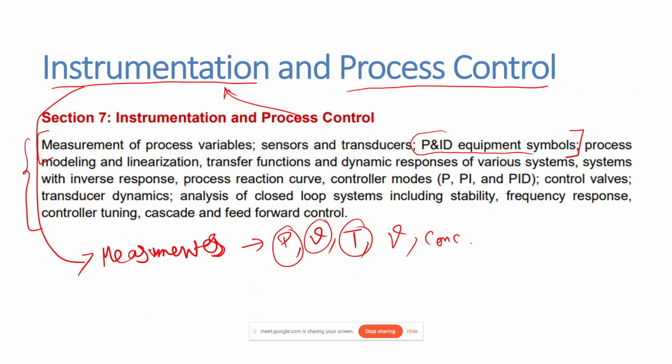Then the main part starts from here, that is process modeling and linearization. And then we have the transfer function and dynamic response of various systems with inverse response, process reaction curves, controller modes, control valves, transducer dynamics, analysis of closed loop systems including stability, frequency response, controller tuning, cascade and feed forward control. In the initial few lectures we can start with process modeling and linearization.